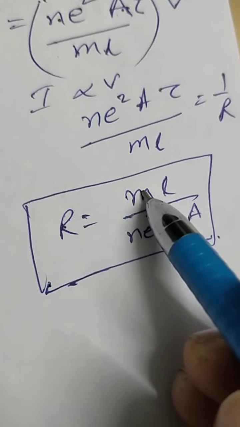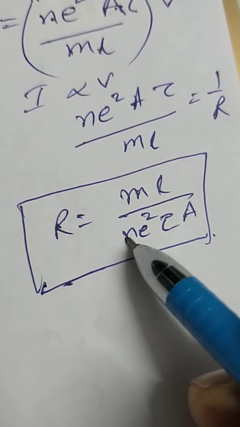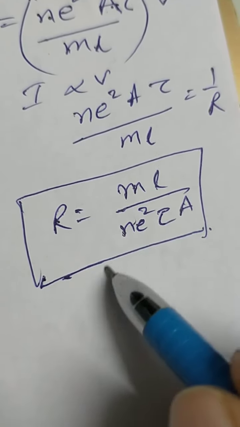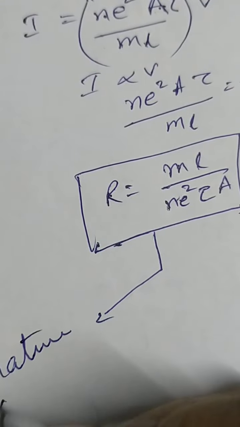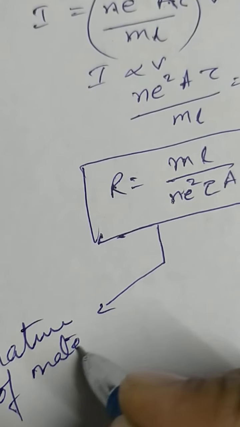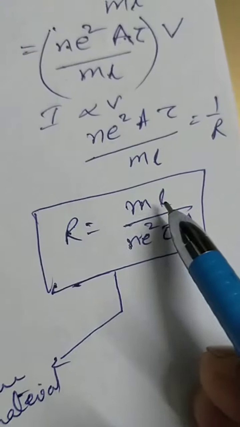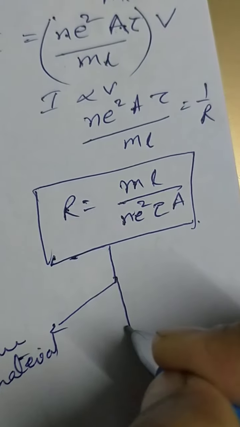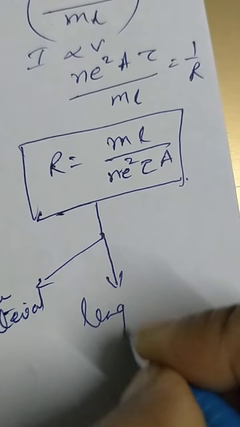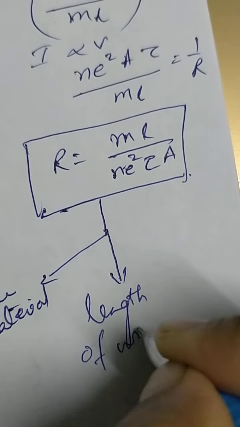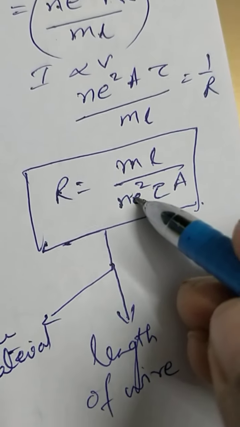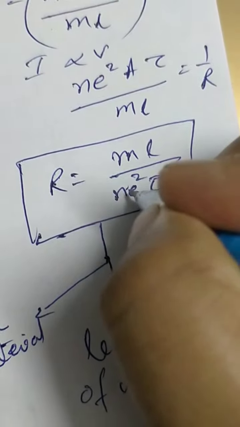m is a constant, the mass of the electron. n depends on the nature of the material, so R depends on the nature of the material. If the material changes, your resistance will change. Then L, the length of the wire. Then e is the electron's charge, which is constant, so it does not depend on e.